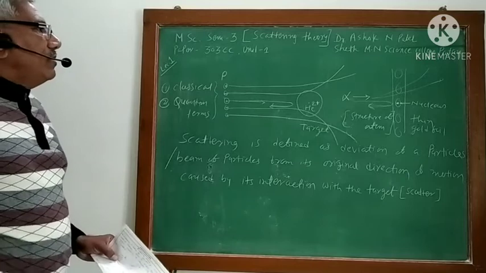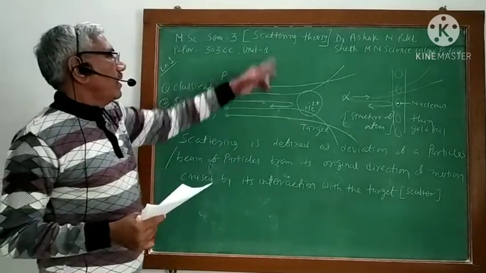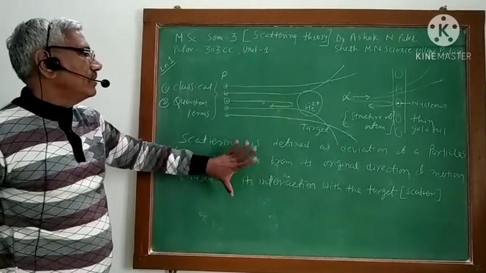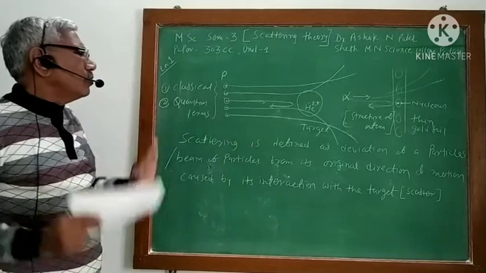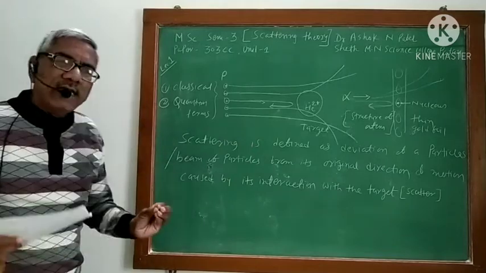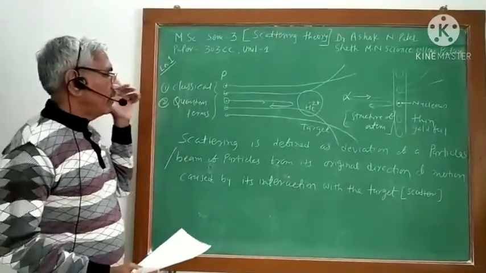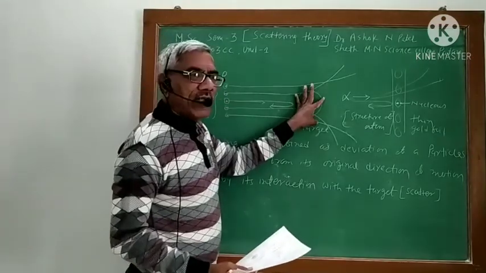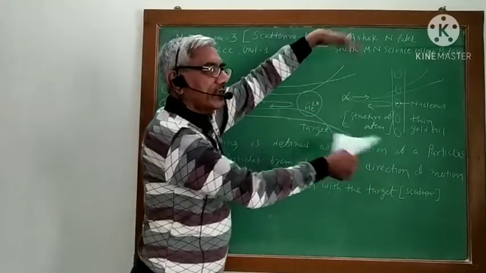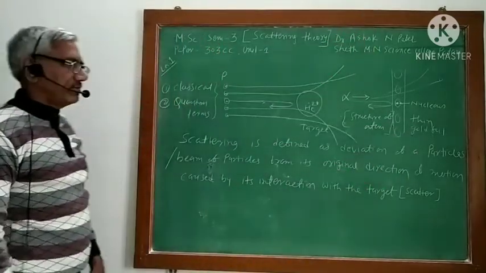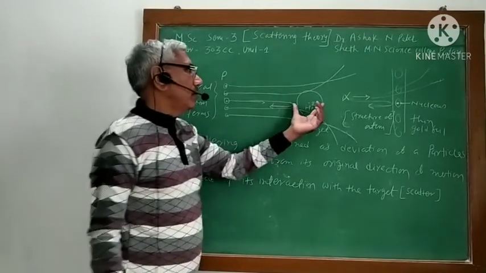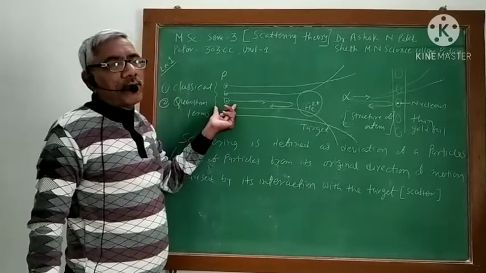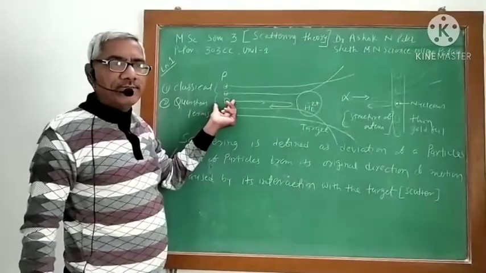So just try to understand first what the meaning of scattering is. In simple words, scattering is a process in which the incident particle interacts with the target and gets scattered or deflected in a different direction, depending upon the properties of the target as well as the properties of the incident particle.